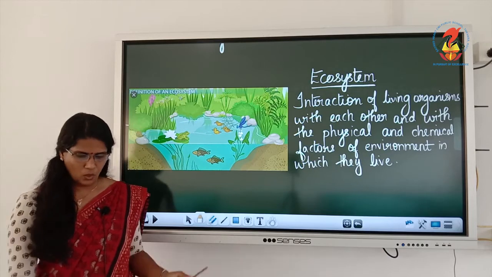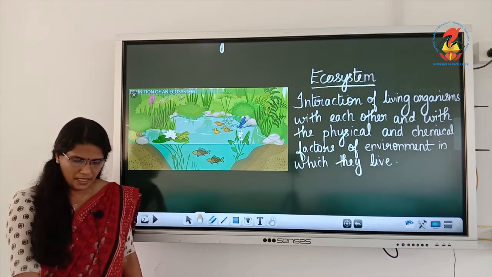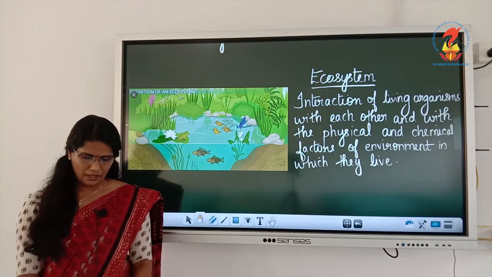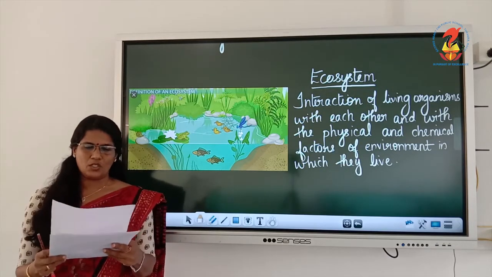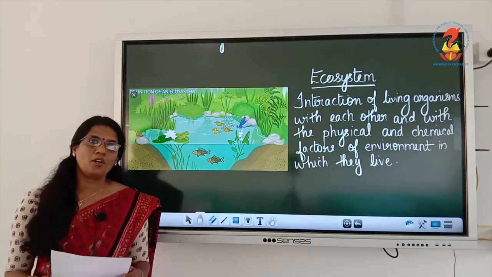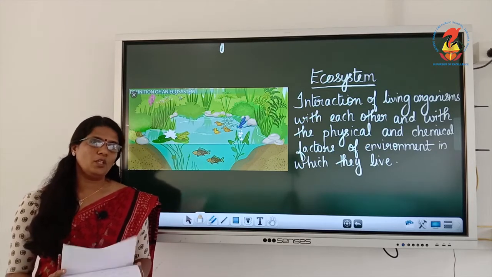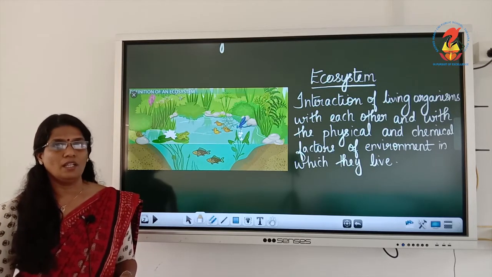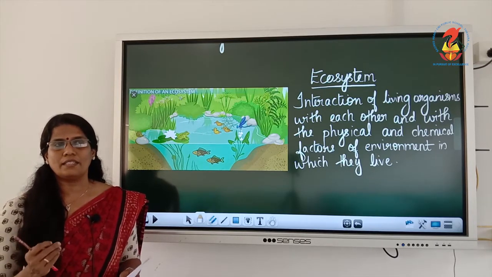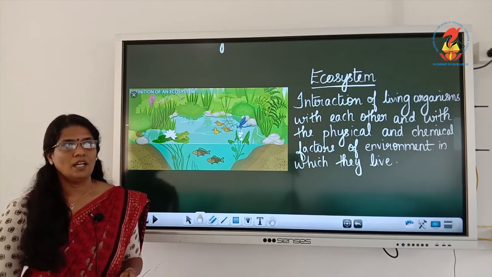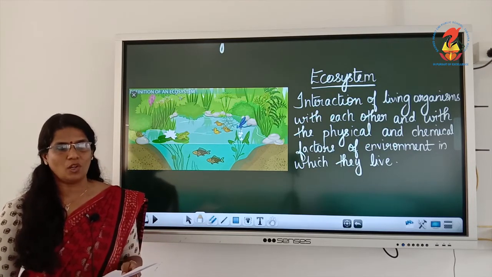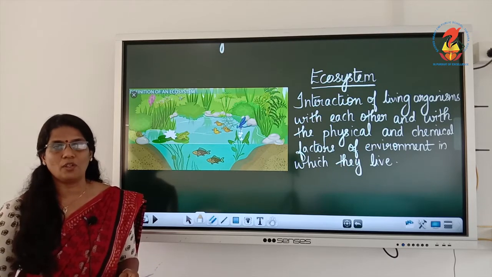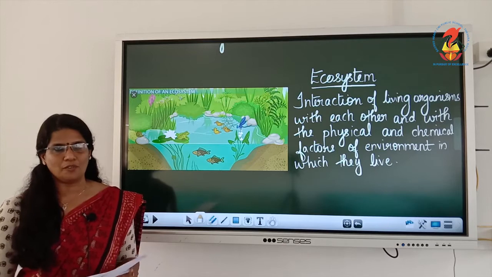Now this includes living organisms such as plants and animals and microbes in a particular area, and they are linked together through nutrient cycle and energy flow. Ecosystems can be of any size. You might have studied in class 6 the most important ecosystem, the Amazon rainforest. Yes, we studied that the Amazon rainforest is also called the lungs of earth.